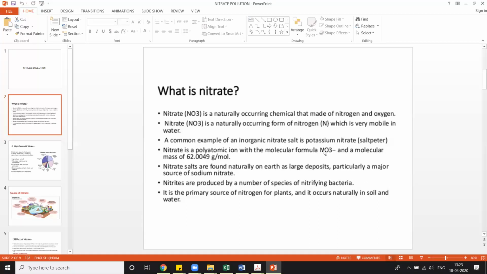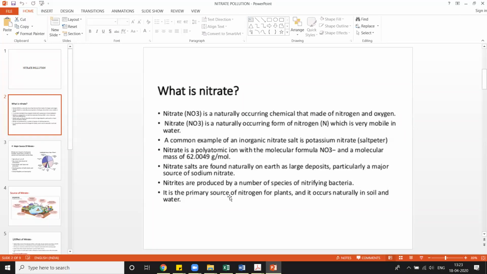Okay, nitrites, we are coming to nitrites now. We have to understand the difference between nitrates and nitrites. Then you are going for nitrites. Nitrites are produced by a number of species of nitrifying bacteria. In the nitrogen cycle, we have seen that when some nitrogen fixation is occurring, then in the nitrification step, it is seen that some nitrites are formed.